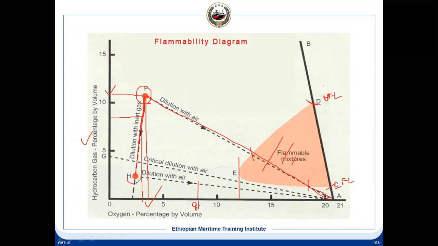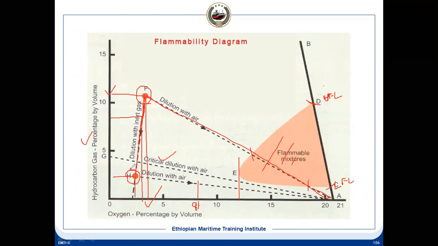And at one point you will have a mixture of this. So this will be below the critical dilution with air. This is the line we have drawn, that is the critical dilution line. Below that it will not pass through the flammable range. Above that it will pass through the flammable range, which is a danger to us.